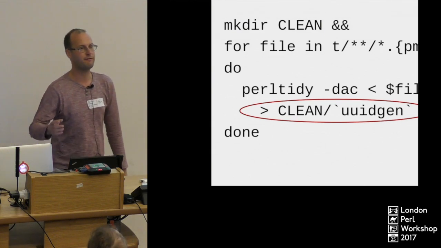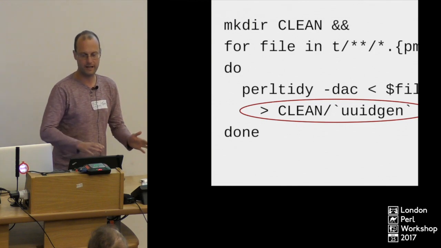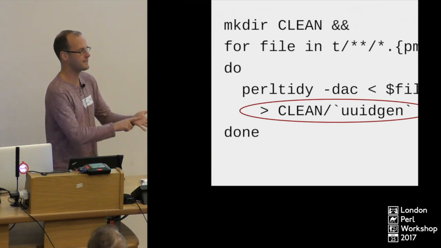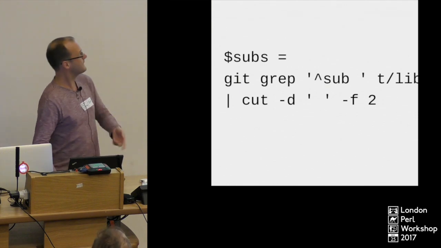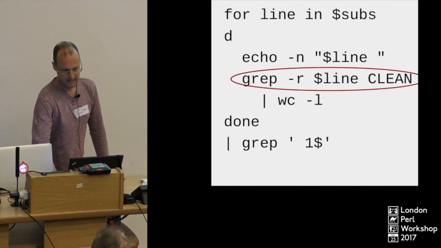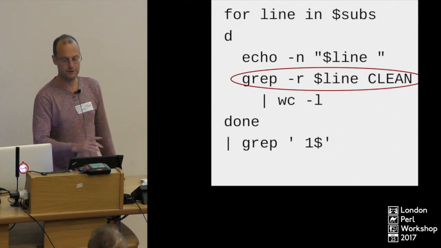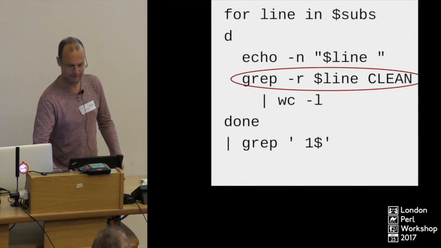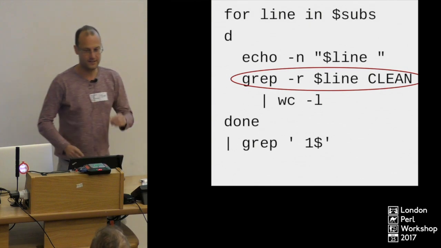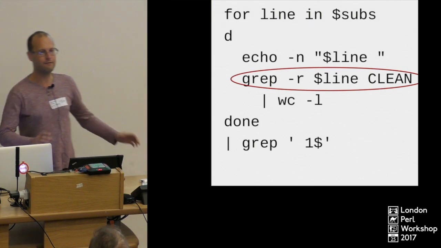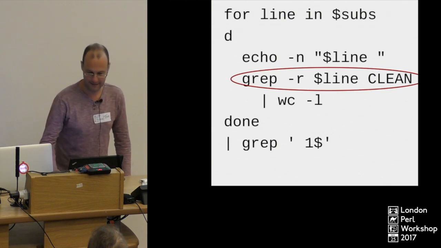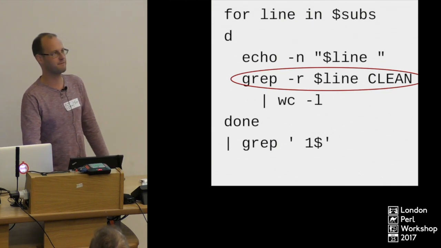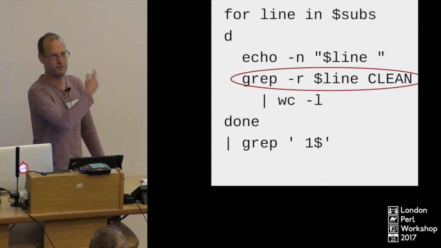UUID-gen just gives me a random file name. I don't actually care what it's called. But what I've got now is this directory called clean, which has all the clean code with no pod and no docs. And so I can come back to this thing again, and instead of using git grep, I now do a recursive grep on my clean directory. The grep finds things that are only used once. And I found a whole load more code that was never being called in the test directory. So I could delete that as well, and that was a few thousand lines more, and I put the shell script in the git commit message so people could do that.